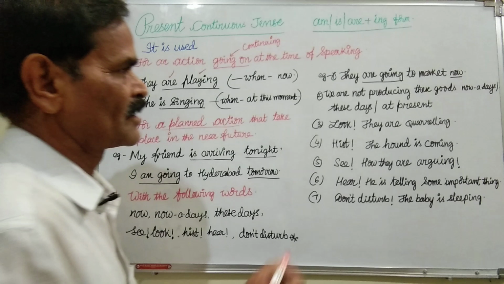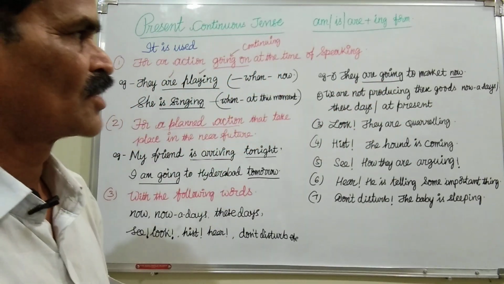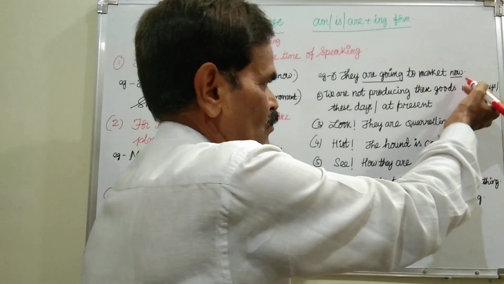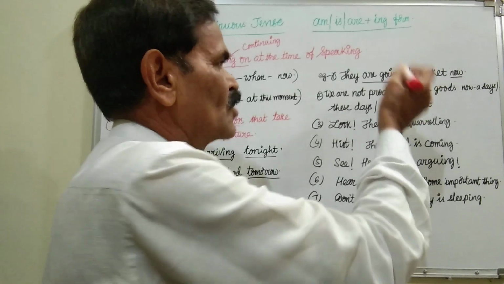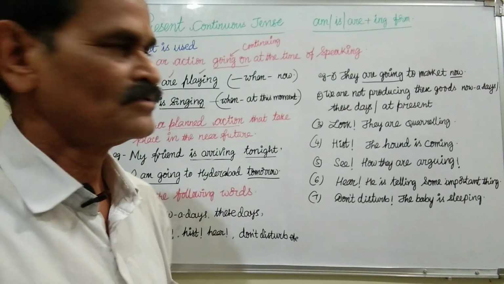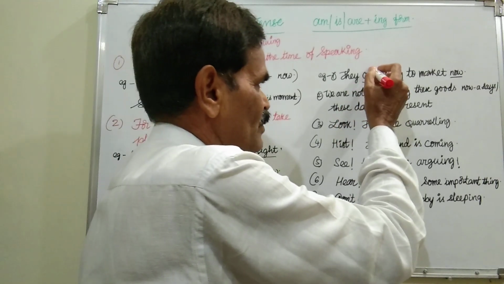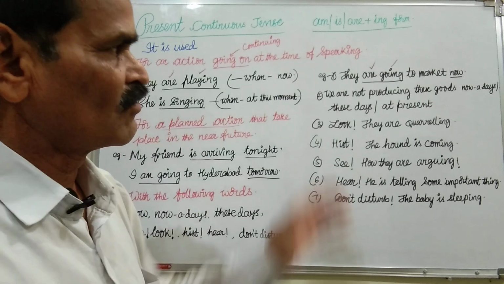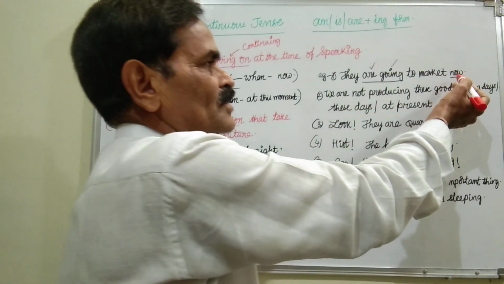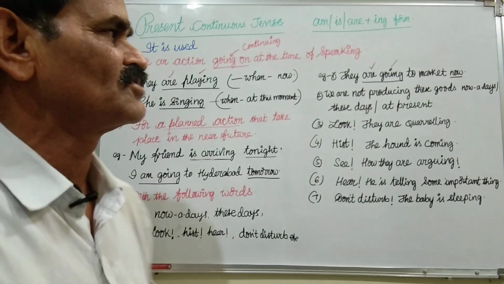Now let us see the examples. They are going to market now. Now that action is going on. That's why you cannot say "they go to market now," and you cannot say "they will go to market now." They are going: am, is or are, plus ing form, present continuous. "They were going" we cannot say, because "now" is there. If a "then" is there, we can write "they were going," past continuous.